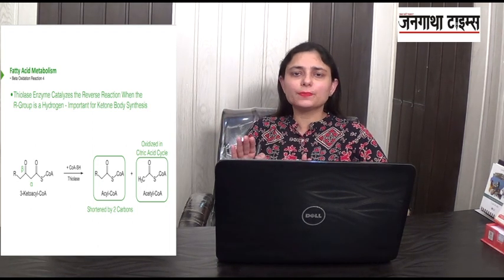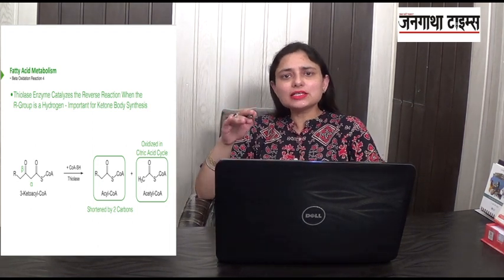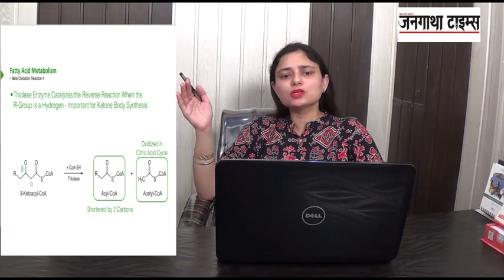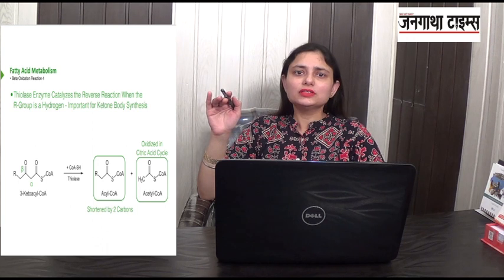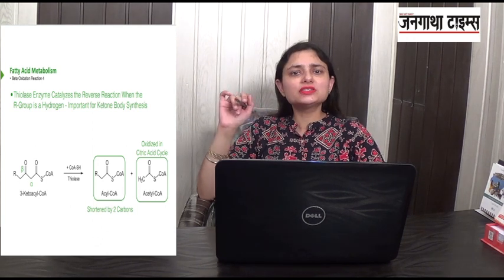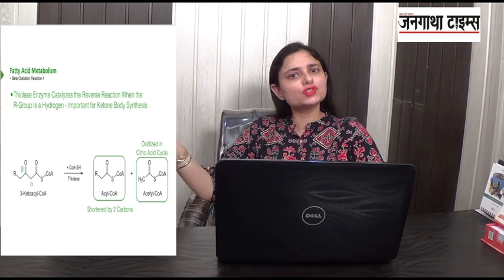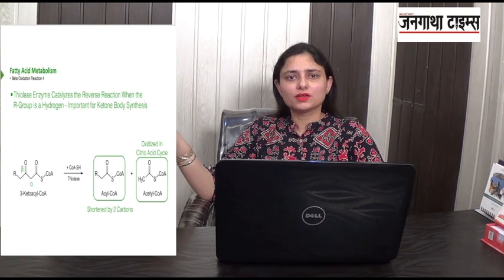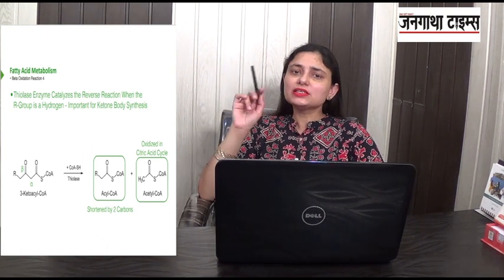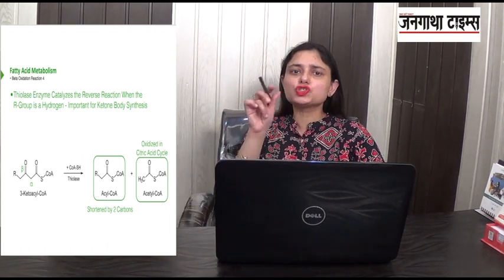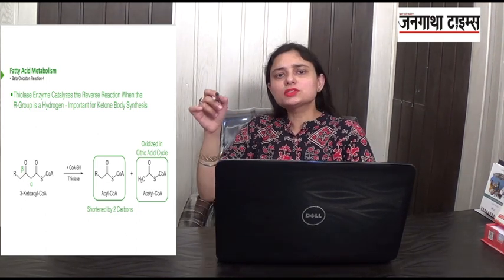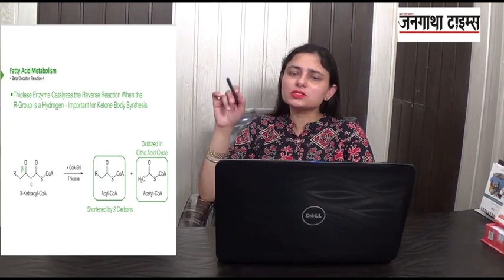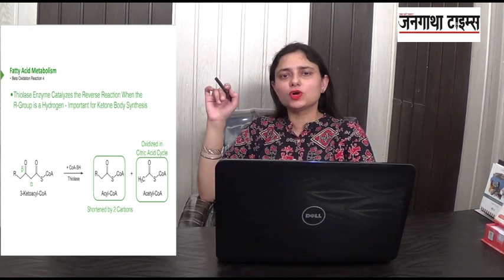So here the reaction ends. This acetyl coenzyme A, where is it being used? It is being used in the TCA cycle, or the Krebs cycle, or the citric acid cycle, where it then generates ATP. And the acyl coenzyme A, you now see, is shortened by 2 carbons. Now we will sum up the summary of this beta oxidation.